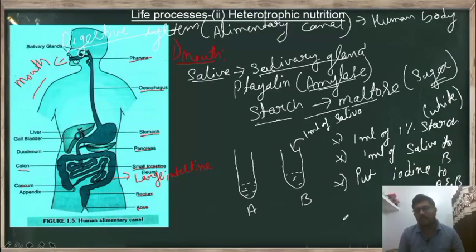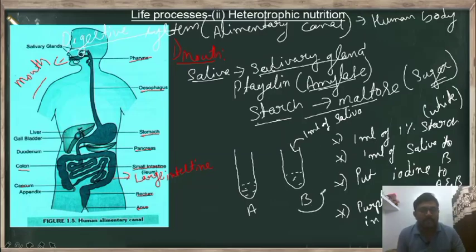After some time, what we can observe is our observation. We observe purple color in test tube A but not in test tube B.